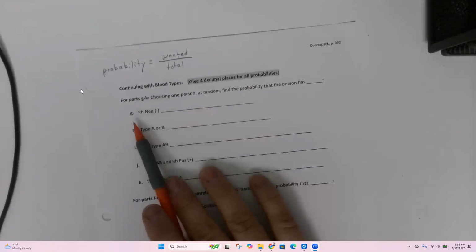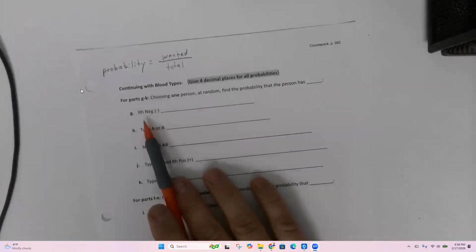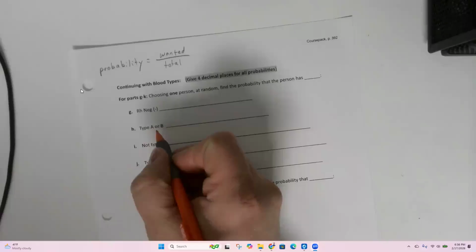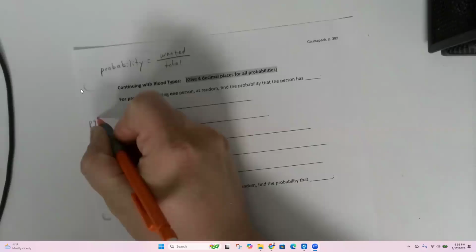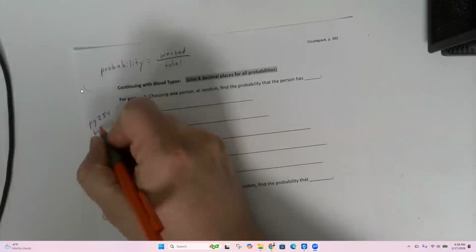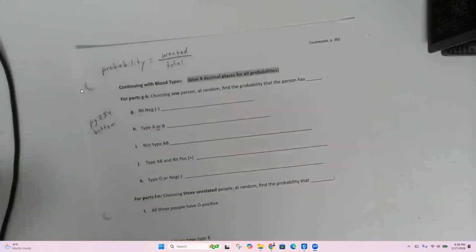So this one right here is an or. I said earlier, be careful with ors. So page 254 at the bottom, there's a list of rules on probability, okay?